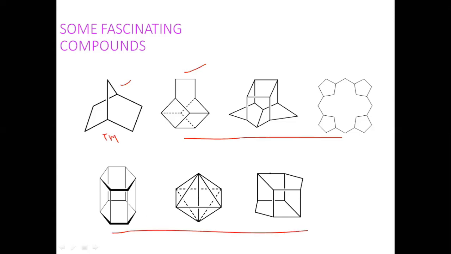Then the question is how to synthesize. The structure looks very complex, but if you do the proper disconnection of the bonds in a proper way, then ultimately you will end up with a simple starting material. With the help of simple starting materials, you can reconstruct these target molecules with well-known named reactions, reaction conditions, and the availability of catalyst.